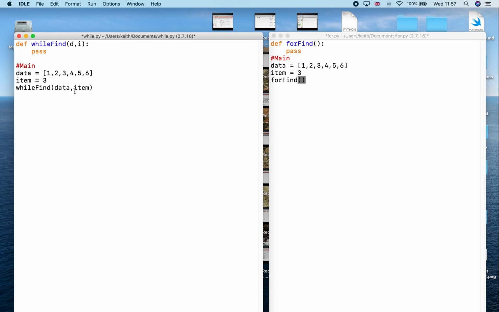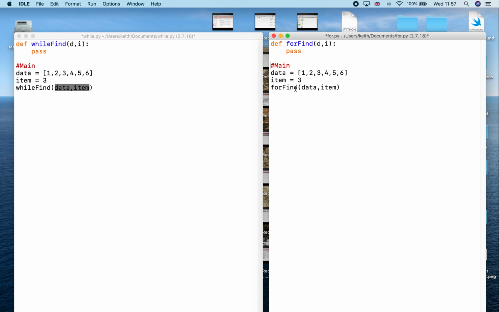So these are parameters and arguments to the functions. Again, I'm doing this so that you've got some knowledge when it comes to the exam and they talk in this sort of language for you. Right, so again, I'm going to do the same here. I'm going to pass in the data. I'm going to pass in the item, but inside here, I'm just going to use D and I. Means the same thing. So there's the start of my program.